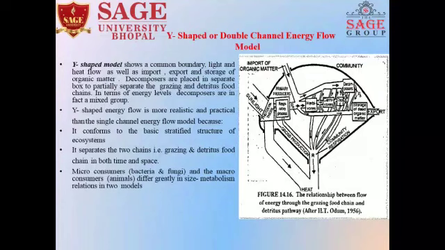Second is the Y-shaped or double channel energy flow model. Y-shaped energy flow is more realistic and practical than the single channel energy flow model. Why? Because it conforms to the basic stratified structure of the ecosystem. Second, it separates the two chains, that is, grazing and detritus food chains, in both time and space.